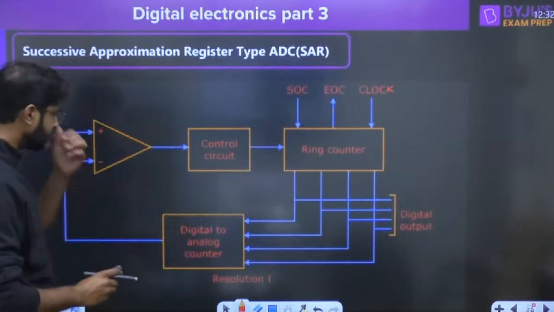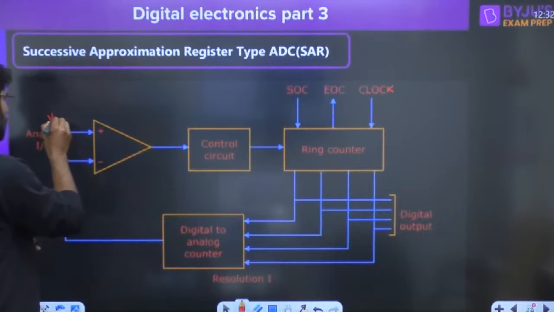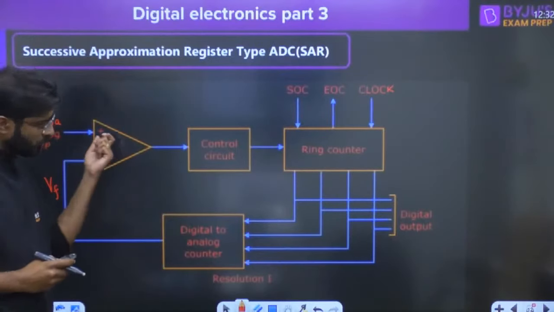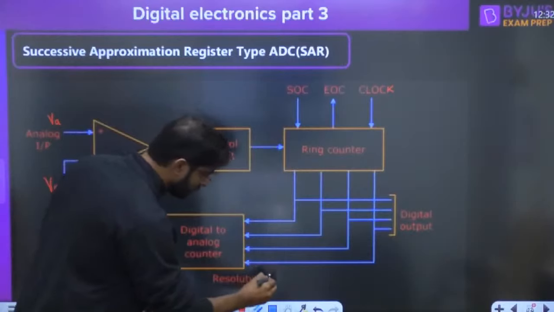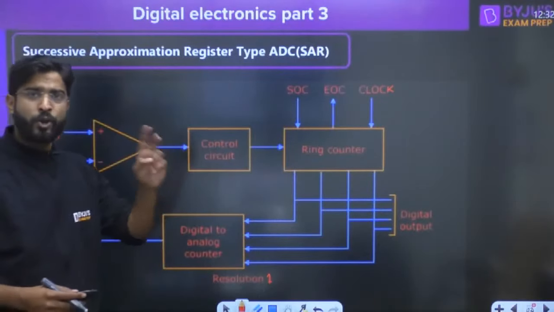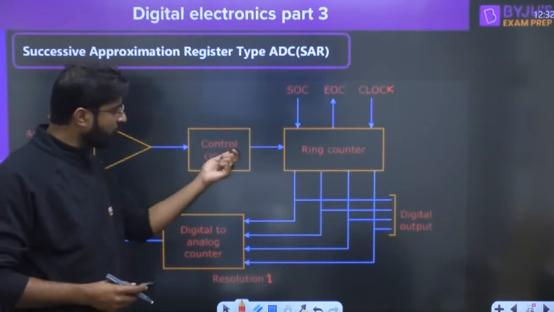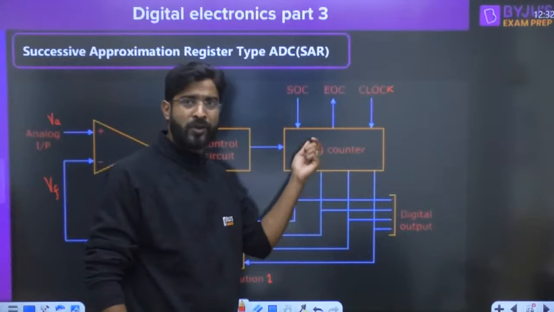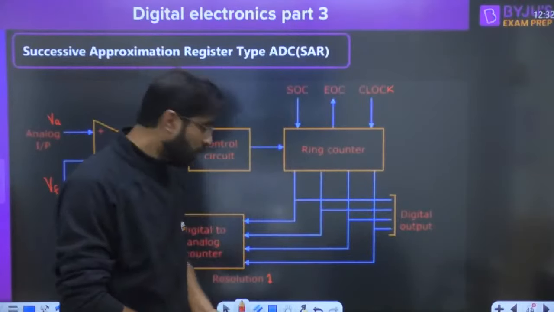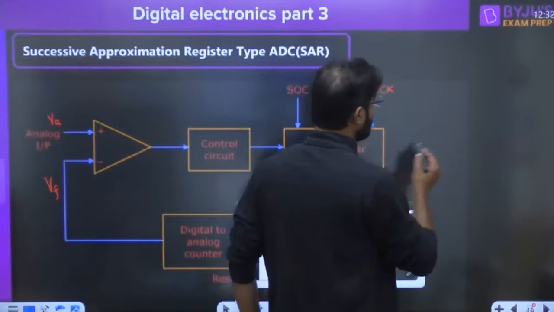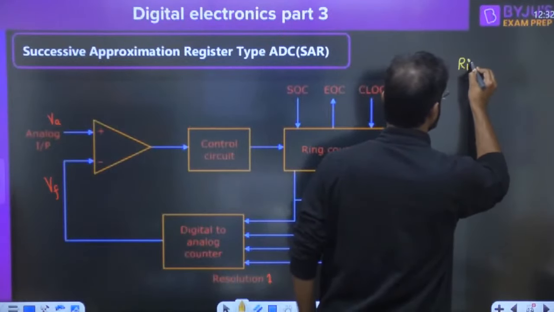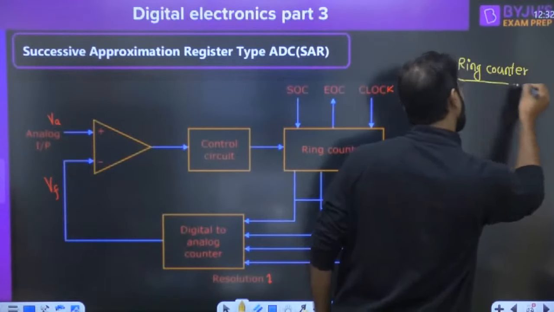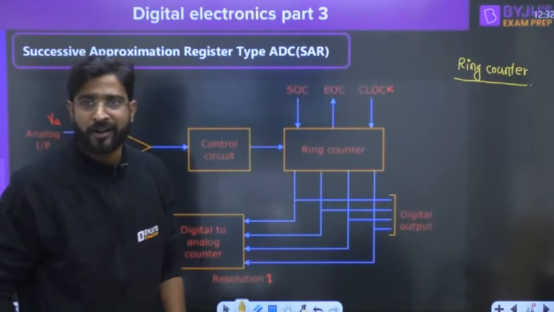How? Again, this is the analog input and this is your feedback voltage. The role of the comparator is the same. This is the same circuit, only two changes happened. One, instead of the AND gate, we have used a control circuit. And instead of the normal binary counter, we have used a ring counter. I hope you understand the ring counter. Let me discuss the ring counter first. We are considering a 4-bit ring counter, right?